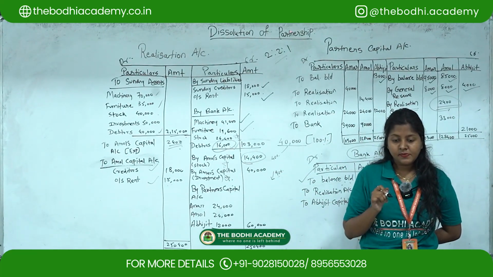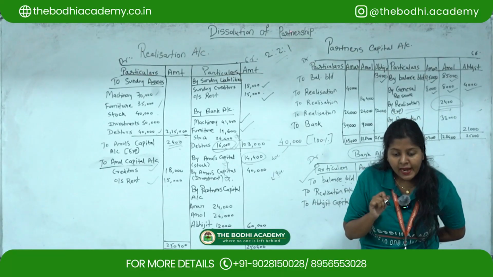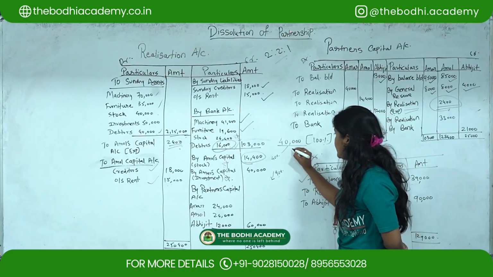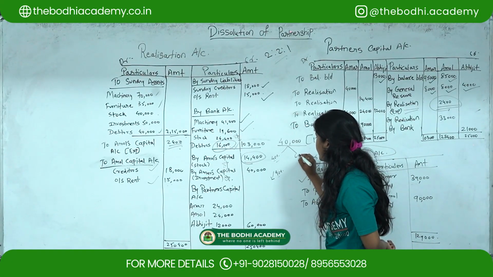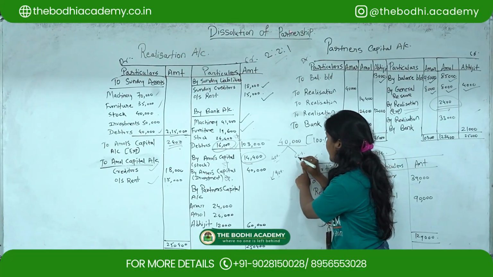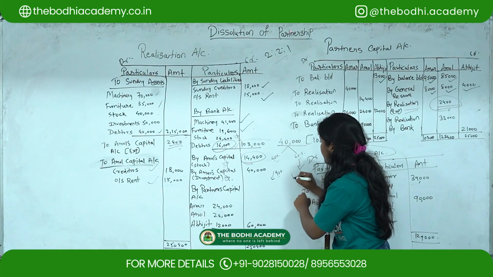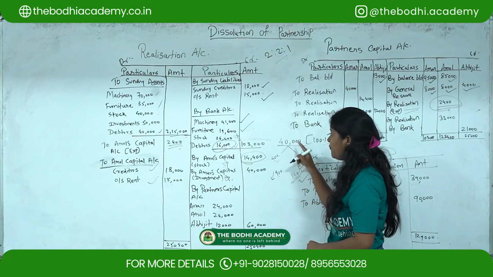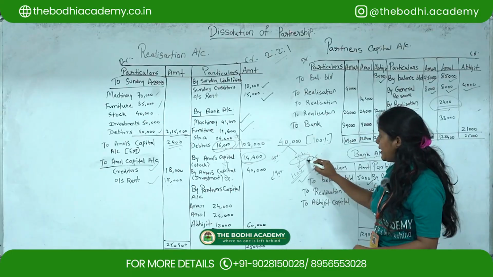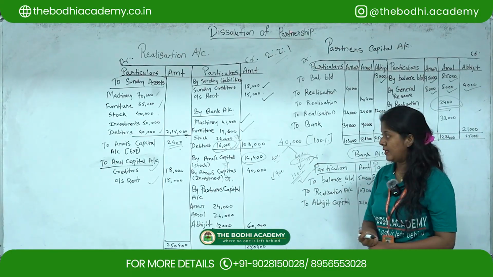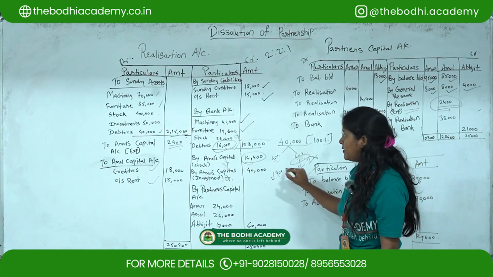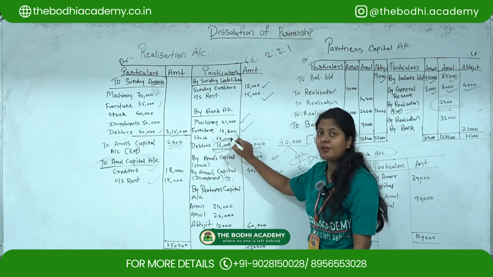Then next, the remaining stock realized at 110%. So here out of 40, how much is remaining? 60% is remaining. So on 40,000, the first part is you have to find out 60%, and then whatever amount you will get on 60%, on that amount you have to find out 110%. Okay, so now it is realized at 110. So this 26,400 is that realized amount.